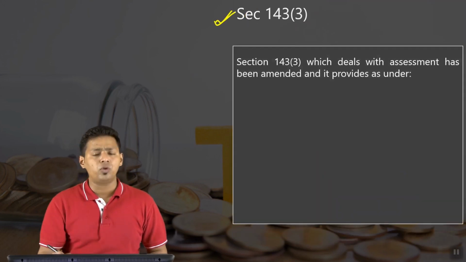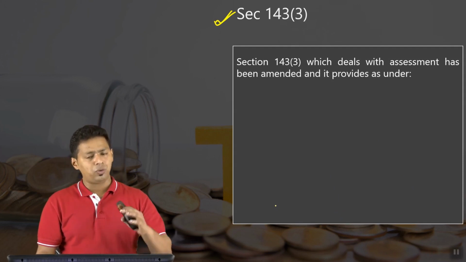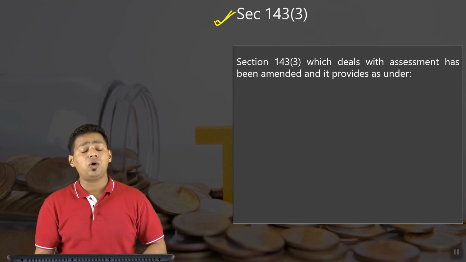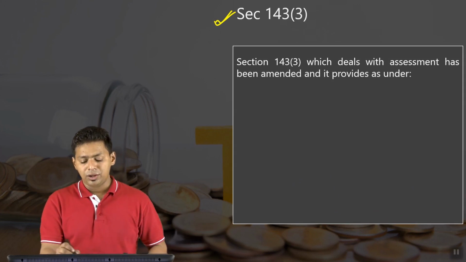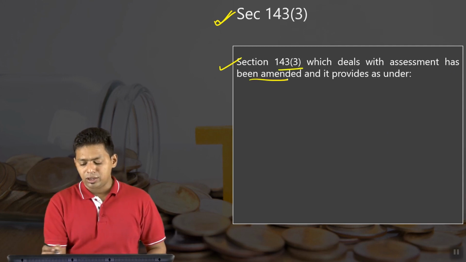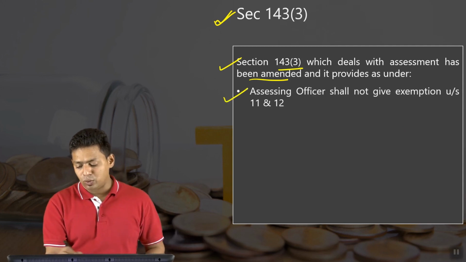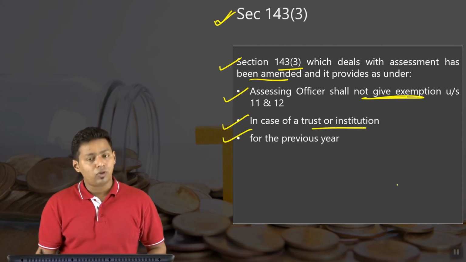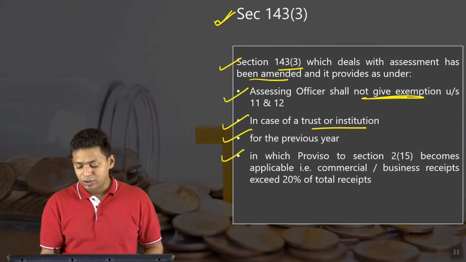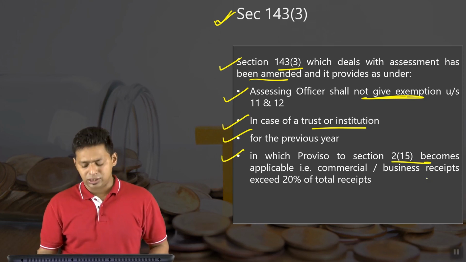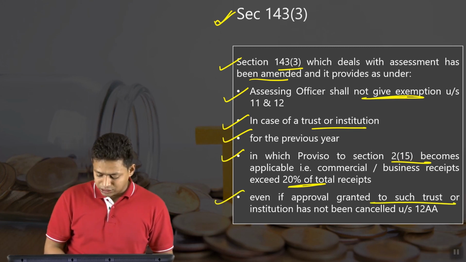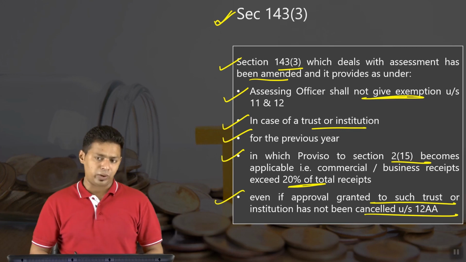There is one section in 143. This is scrutiny assessment. You will learn this section in the assessment chapter. Just wanted to create a linkage here. Just because your income has exceeded 20%, under section 143.3, which deals with assessment, that has been amended, and that provides that the AO shall not give an exemption under section 11 and 12 in case of trust or institution for the previous year in which the proviso to section 215 becomes applicable. That means it is income exceeding 20%, even though approval for the trust institution has not been cancelled under section 12AA.